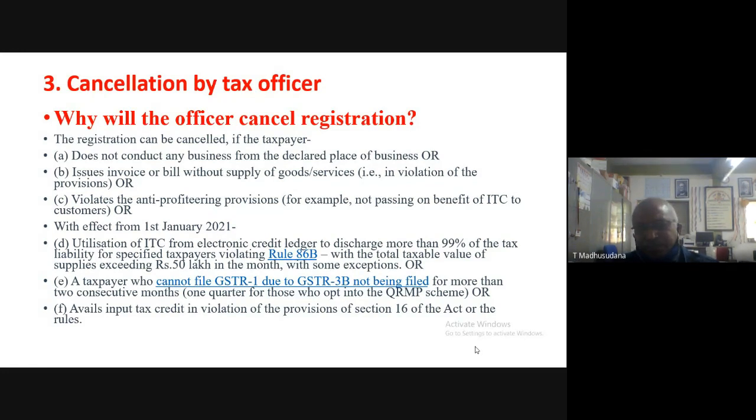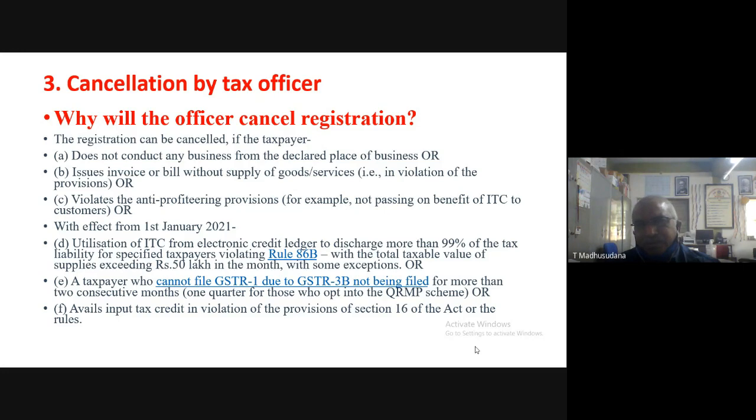Why will the GST officer cancel the registration? There may be different reasons under which the GST officer may cancel the registration of the taxpayer. What are those reasons?